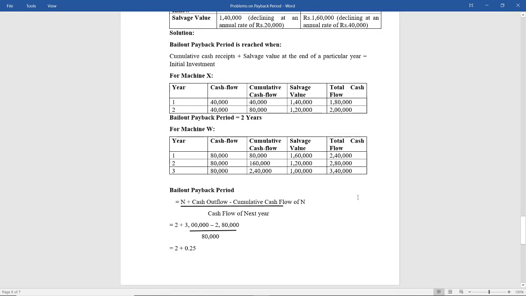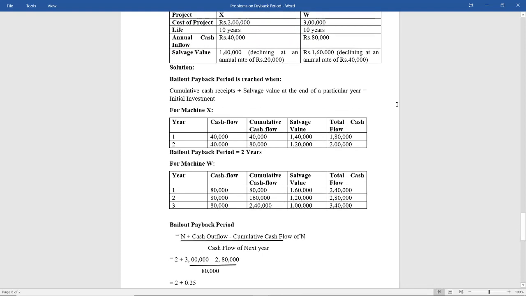So here for the third year, cash flow is 80,000 equally every year. Cumulative cash flow is nothing but the cumulative cash flow of the previous year plus the cash flow of the next year. You keep adding it. Next salvage value is 1,60,000, and here they are telling it is declining at an annual rate of 40,000. So 1,60,000 minus 40,000 is 1,20,000, minus 40,000 is,